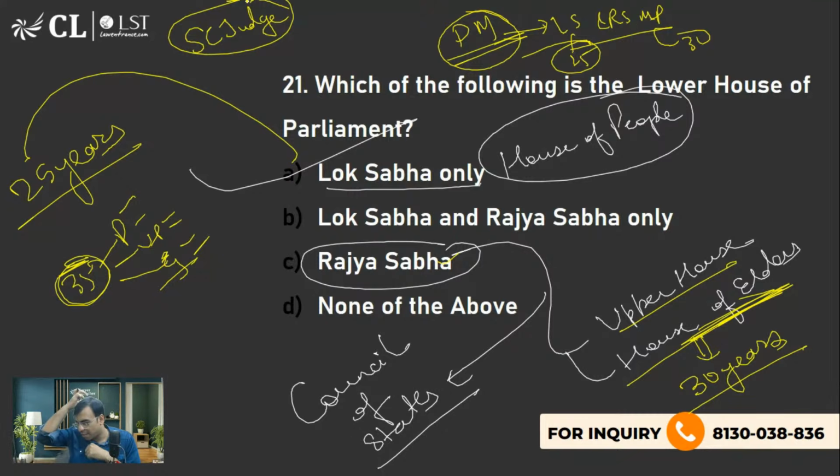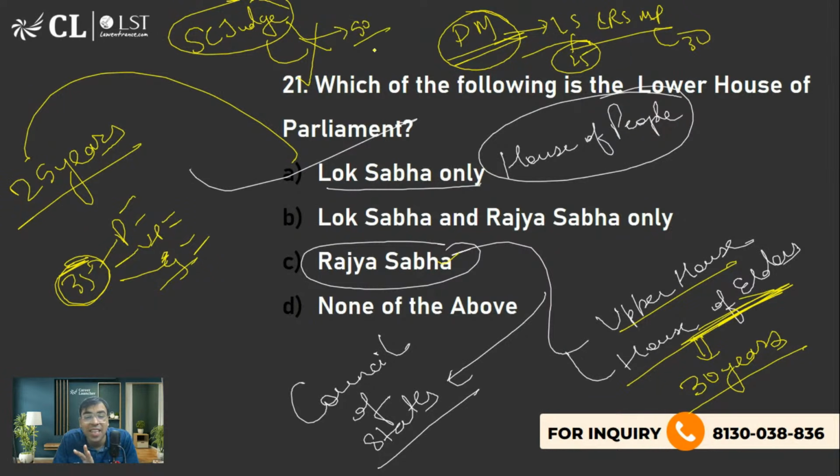What is the minimum age? 45, 50, people say. There is no such age mentioned in the Constitution of India with regards to minimum age for a Supreme Court or High Court judge. But practically speaking, no one before 50 can become a judge.